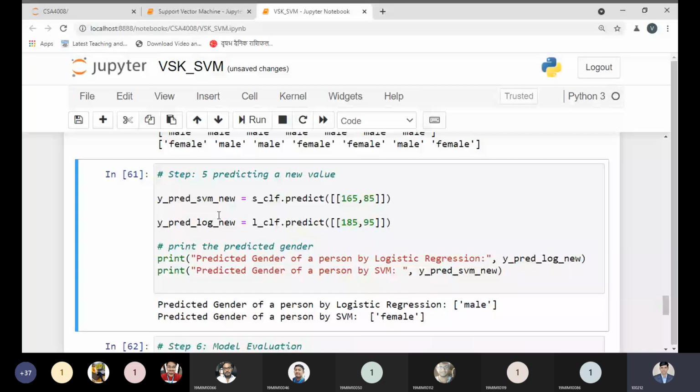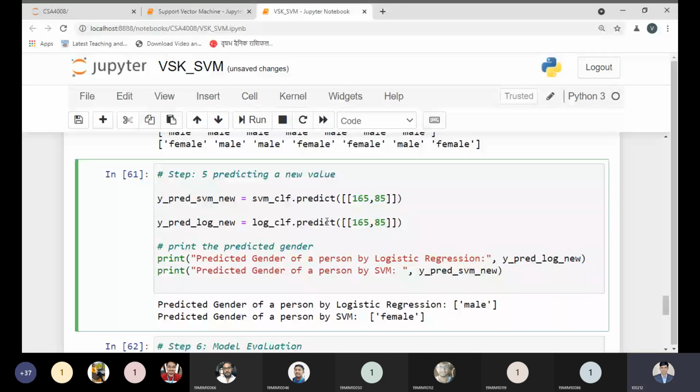Let us understand this concept by putting in new values, to see whether SVM is providing the better result or not. What prediction will be made by our SVM or logistic regression if we put in new information? If we need to predict new values, I'm taking a new variable, prediction underscore SVM new, and using this object. I'm putting in random values: 60, 165 will be the height, and 85 is the weight. I am taking common values over here.